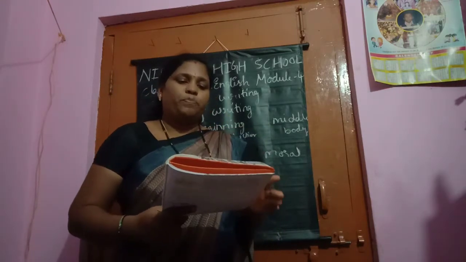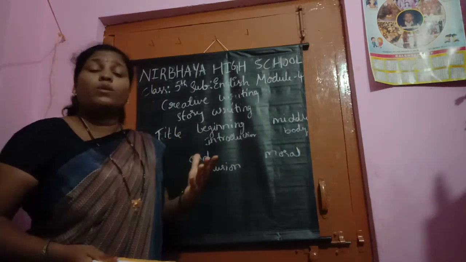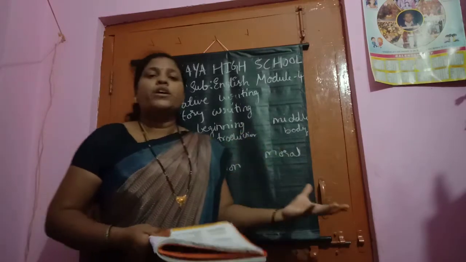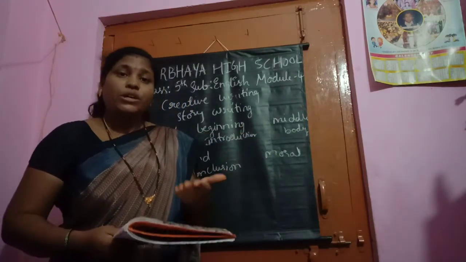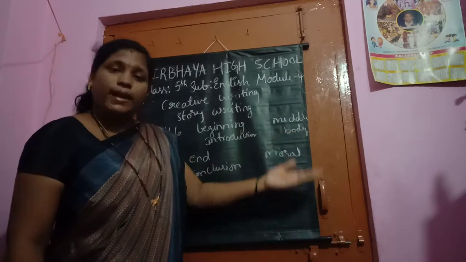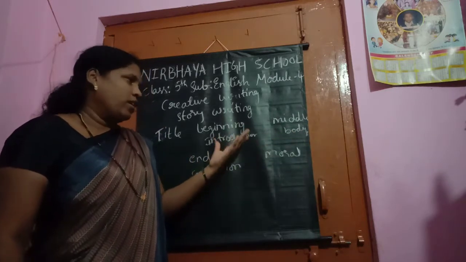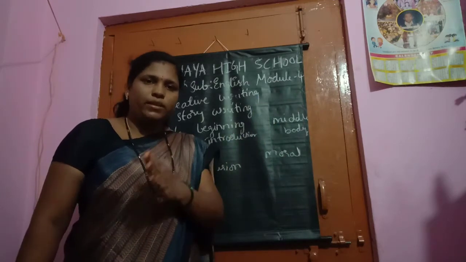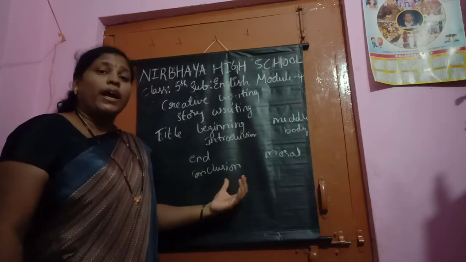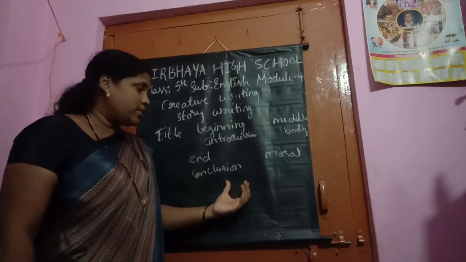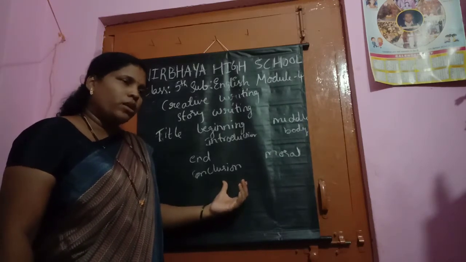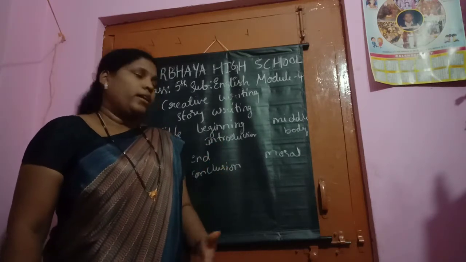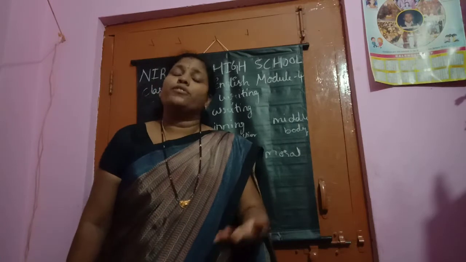Yes, children. See here. First is what? Title. You should think about the title of the story. After that, beginning means introduction of the story. How we are introducing our story. And coming to the middle of the story means the main introduction. After that, the total body will be there. Yes, children, what is happening in that? And coming to the next one, end, conclusion part. End conclusion part means what? How the story is ending there. How the story is ending. And moral. What is the moral we got from that story?